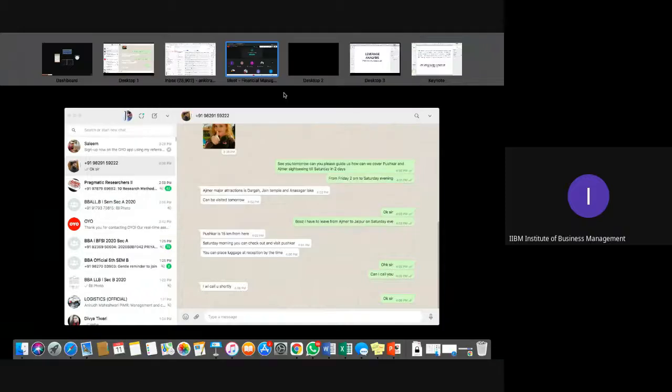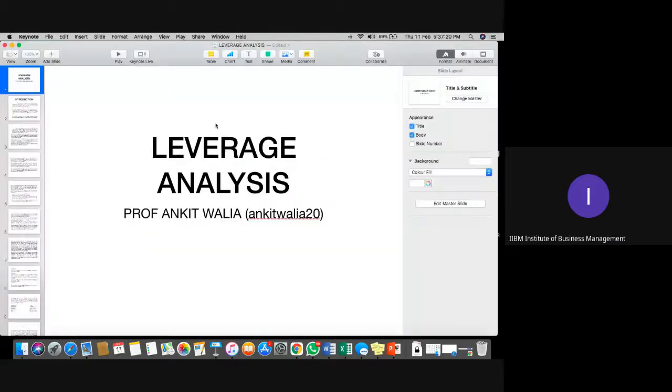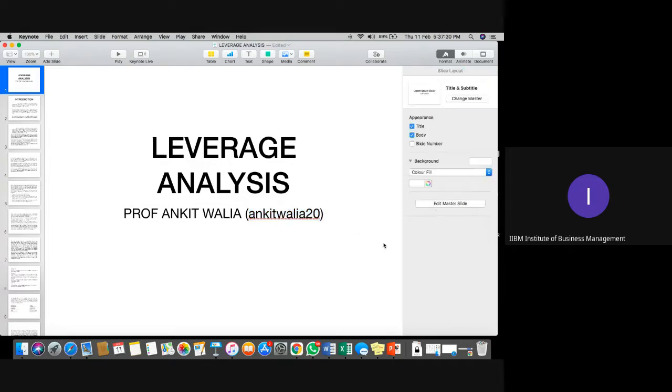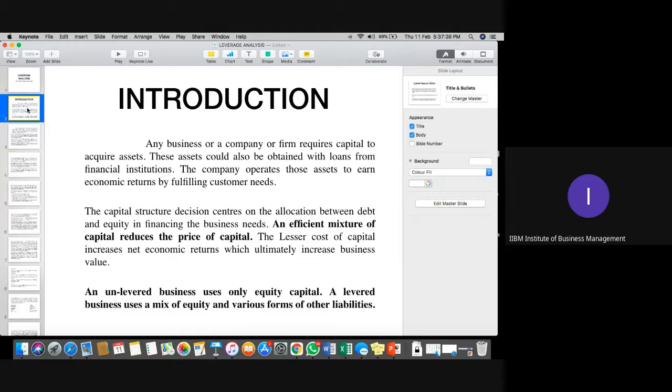Thank you so much. So the next topic we have to start now, that is called leverage analysis. First of all, we need to understand the meaning of leverage and what the utility of this leverage analysis is in financial management systems. Leverage in simple language is the burden on the company. Burden of which type? Burden in terms of company's operating expenses, along with the company's financial expenses.